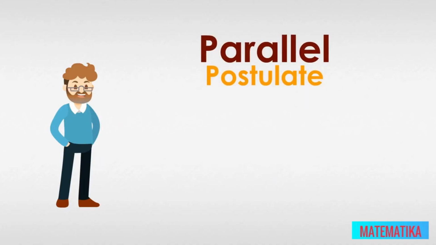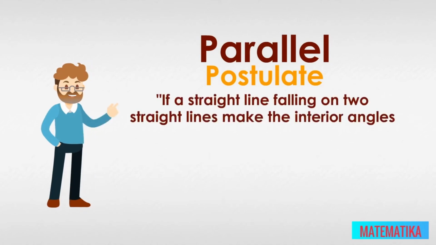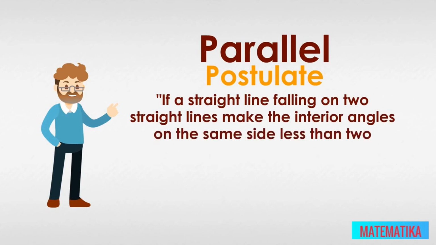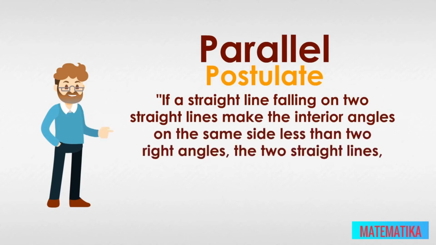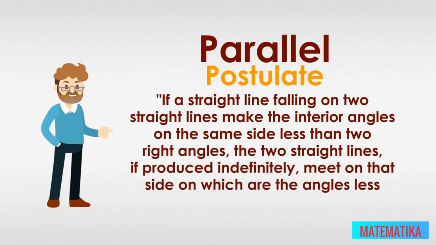And now finally the 5th, the parallel postulate, which is a little bit more complicated. It says if a straight line falling on 2 straight lines makes the interior angles on the same side less than 2 right angles, the 2 straight lines, if produced indefinitely, meet on that side on which are the angles less than the 2 right angles. The best way to understand this is with some pieces of uncooked spaghetti.